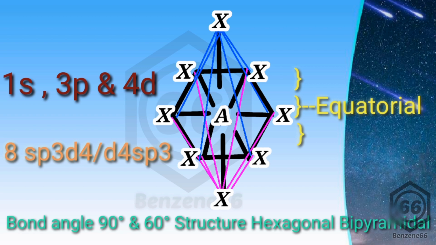As we have discussed, here 2 axial positions are occupied and the remaining 6 orbitals are going to occupy the positions on the plane, making the bond angle of 360 divided by 6, that is 60 degrees. So 2 axial positions will have a bond angle of 90 degrees and the other 6 orbitals will have a bond angle of 60 degrees. And the structure is said to be hexagonal bipyramidal.